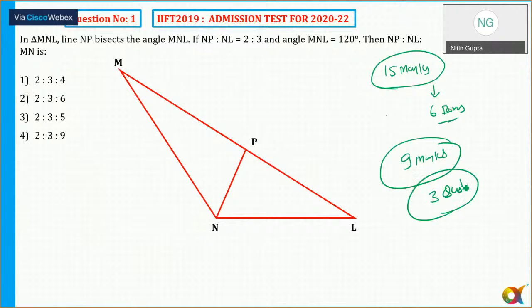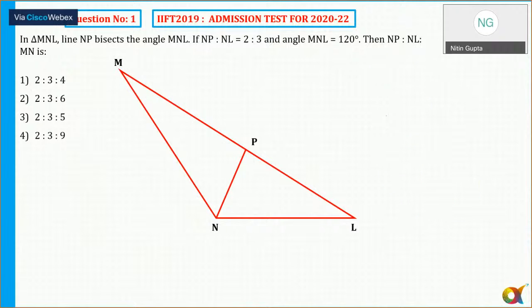And to get a 9 marks, you just need to attempt 3 questions. आराम से you can find out in 10 minutes. But then you must know how to leave the question. I keep saying to all my students, it's not about attempting the question. You should know how to leave the question. कौन सा question छोड़ना है? That is very important. If you understand that, then you can score. So you should try how to leave the question, not on how to attempt the question. Learn the art of leaving the question. All right, guys. So let's start with one by one discussion of all the questions.